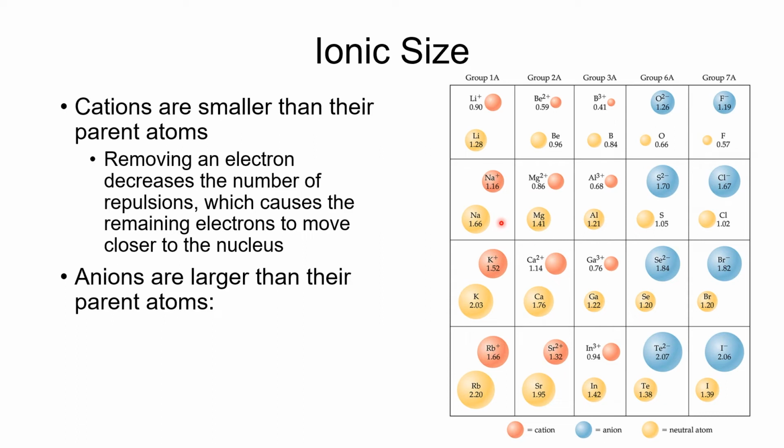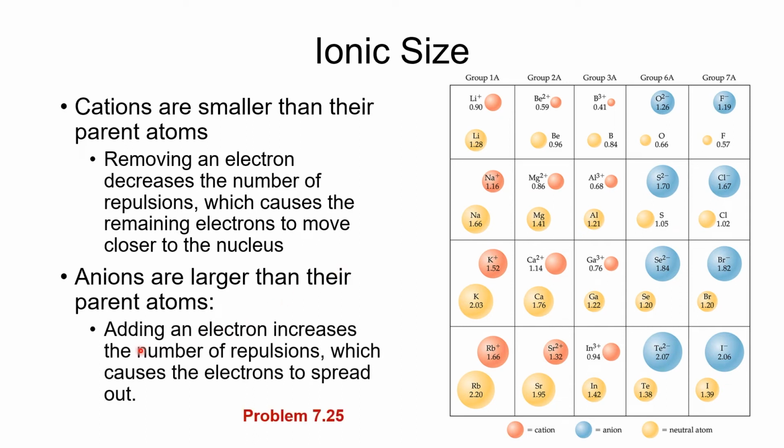Anions, on the other hand, that's when you've added electrons. They're going to be larger than their parent atoms. The reason for this is that when you add an electron, it increases the number of repulsions, which causes the electrons to spread out. You still have the same charge on the nucleus, it's just that there are now more electrons. So here's oxygen, and the oxide, you'll see, has a larger radius. Same thing there for fluoride. All of these ones here that are in blue, they are bigger than their corresponding atom.